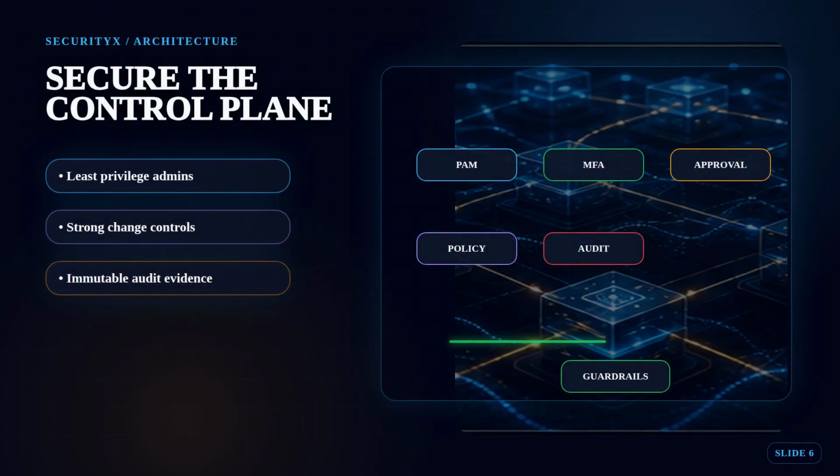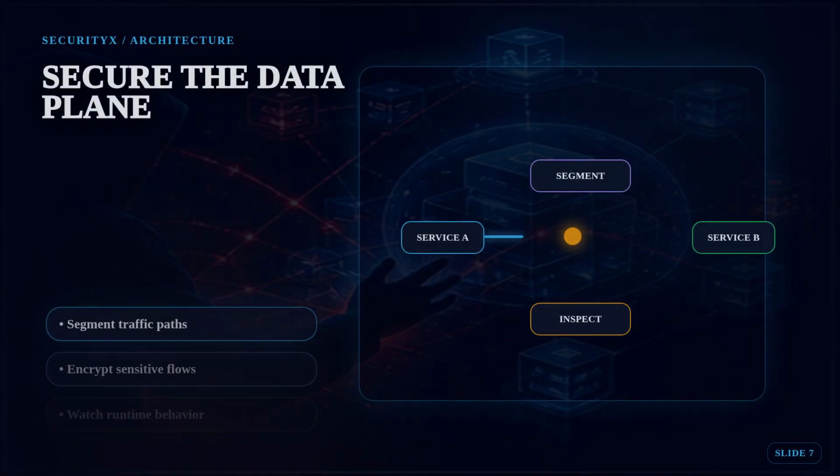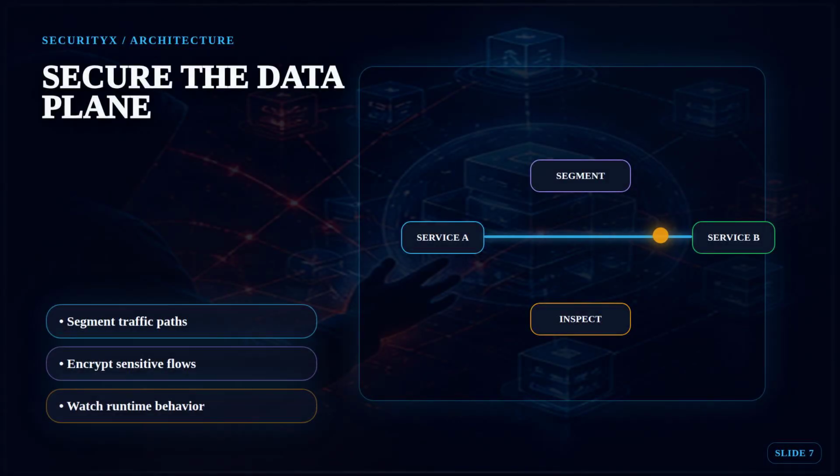For the control plane, prioritize least privilege, privileged access management, MFA resistant to phishing, approval workflows for high-impact changes, separation of duties, policy as code, and logs that administrators cannot silently erase. For the data plane, prioritize segmentation, secure protocols, workload identity, input validation, DDoS protection, anomaly detection, and runtime response. The goal is to limit what traffic can do even if one service becomes hostile.